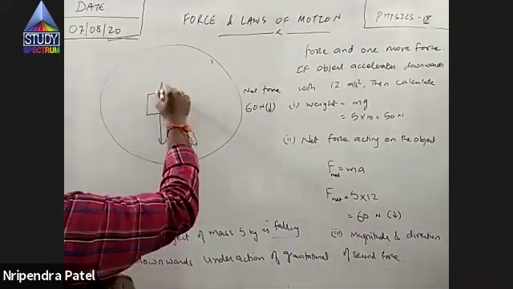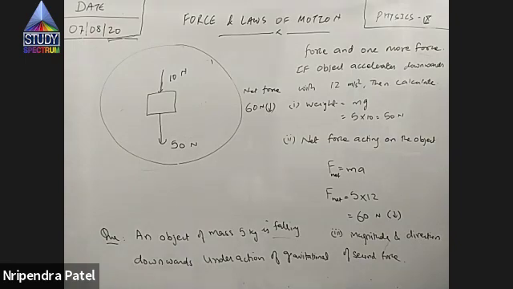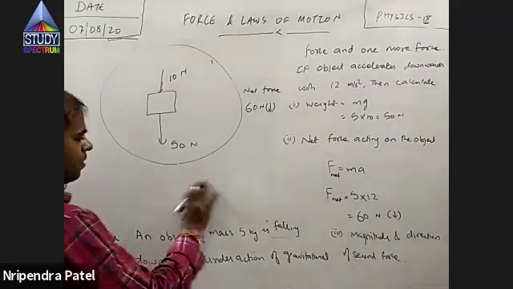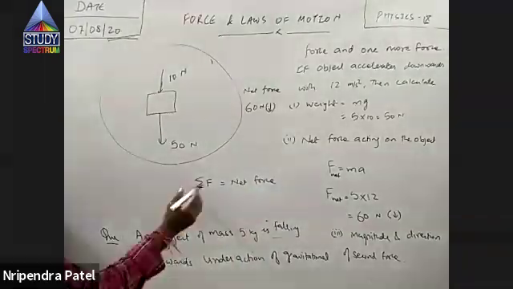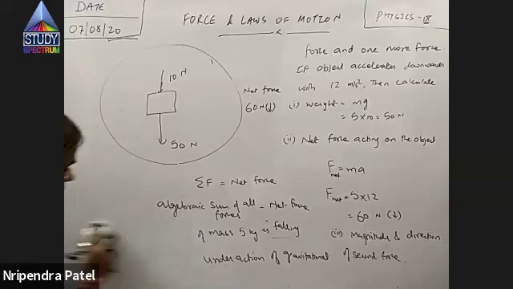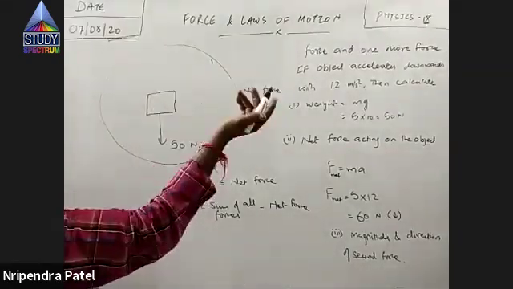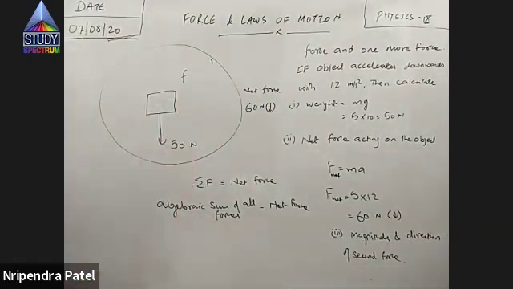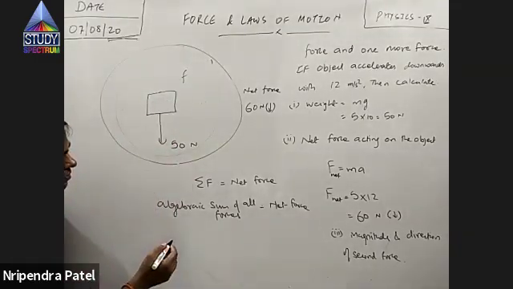There's an object of mass 5 kg moving downwards with an acceleration of 12 meter per second square. Not 9.8. It is accelerating downward with an acceleration more than 10. So acceleration is 12 meter per second square in downward direction. My question is, first you have to calculate weight. What is weight of the object? So 50 Newton.